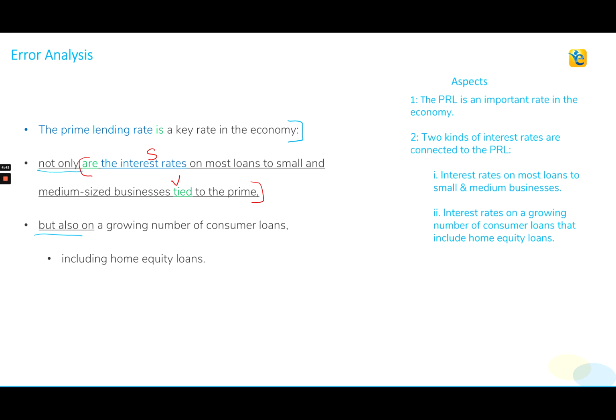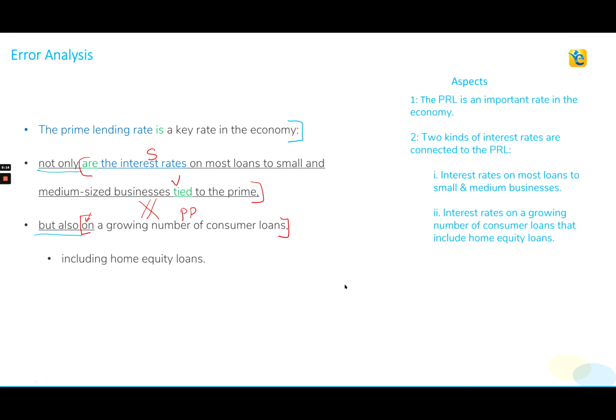But also is followed by a prepositional phrase because it starts with the preposition on. So this prepositional phrase is not at all parallel with the clause that we see after not only. So grammatically, this choice is incorrect.